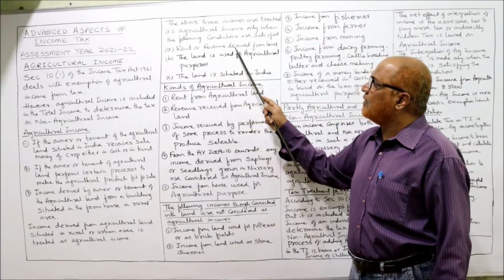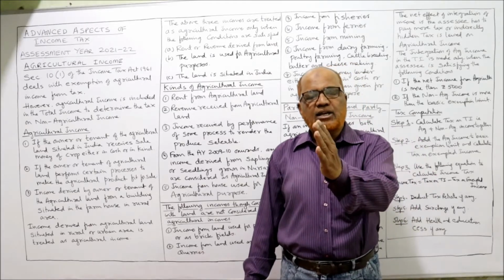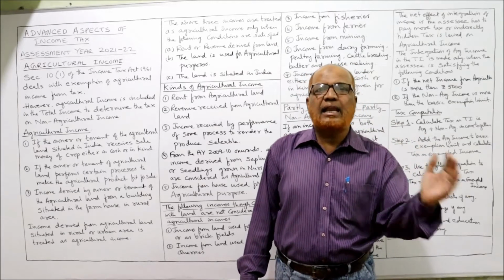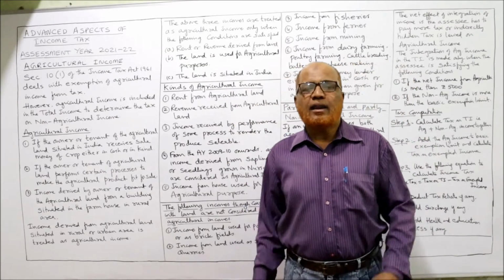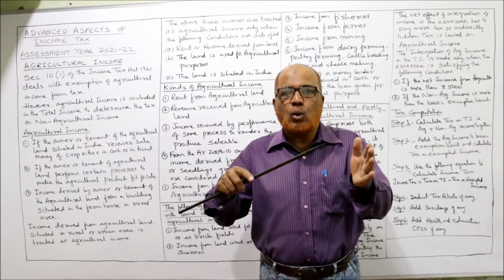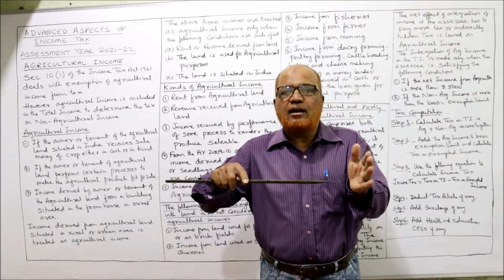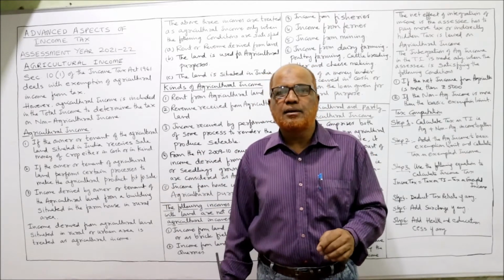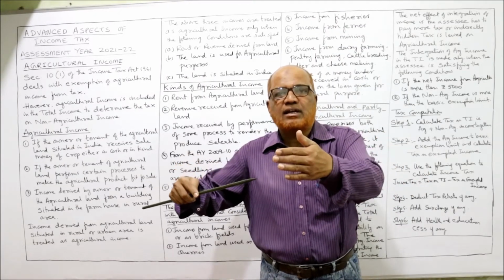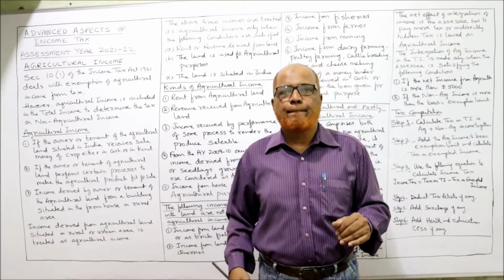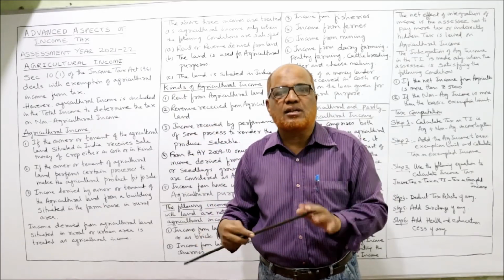The first: rent or revenue derived from land. That means whatever agricultural income is there should be directly related to the land. Rent or revenue should be derived from land. Rent is derived, that means Mr. X is the owner of agricultural land. He has let out the agricultural land to Mr. B, who is the tenant. B is the tenant, A is the owner. B is performing agricultural activities and paying the rent to A. So A is getting the rent from his agricultural land. So rent is agricultural income.